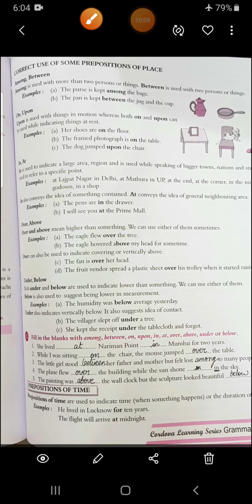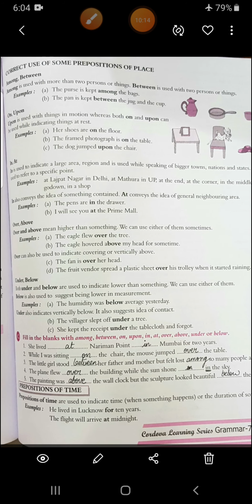Next is on and upon. What is the difference between on and upon? Upon is used with things in motion, whereas both on and upon can be used while indicating things at rest.